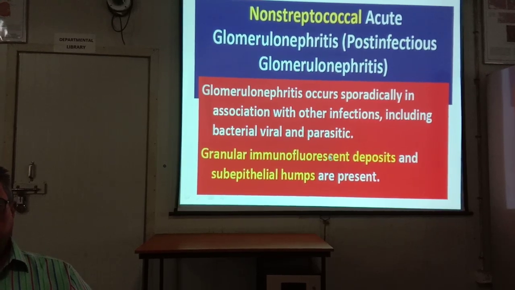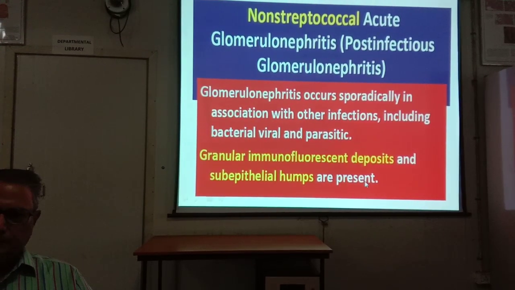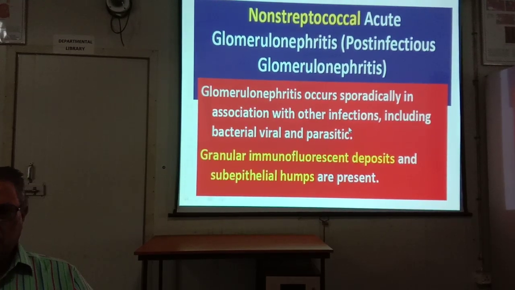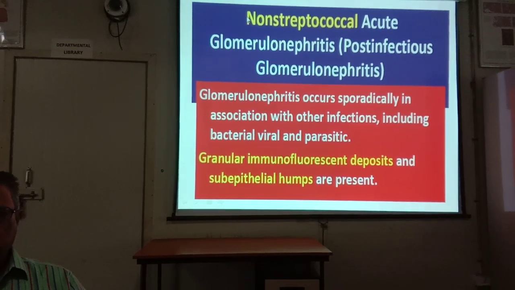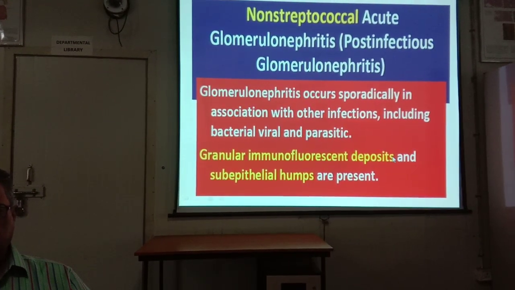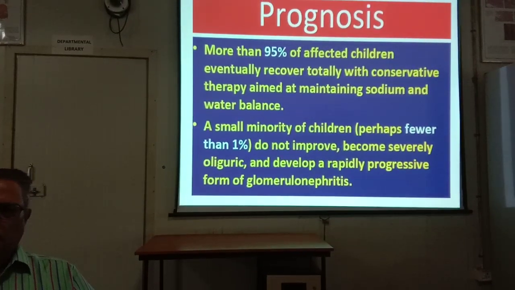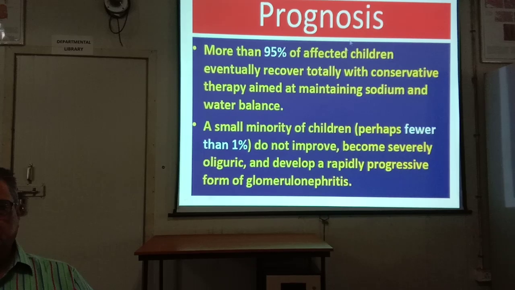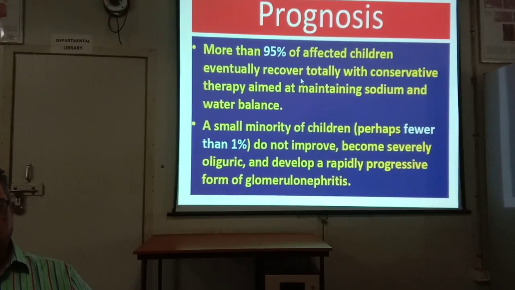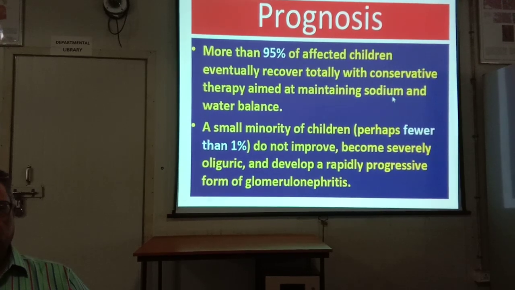Granular immunofluorescent deposits and subepithelial humps are present in these non-streptococcal infections also. Same features. The prognosis: 95% of the children usually recover with conservative treatment, maintaining sodium and water balance.